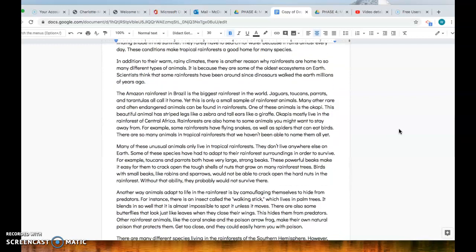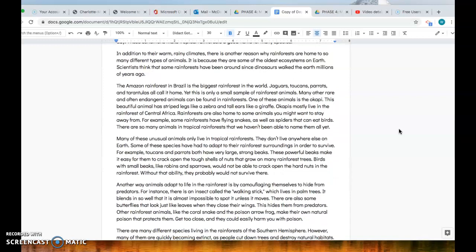Many of these unusual animals live in tropical rainforests. They don't live anywhere else on Earth. Some of these species have had to adapt to their rainforest surroundings in order to survive. For example, toucans and parrots both have large, strong beaks. These powerful beaks make it easy for them to crack open tough shells of nuts that grow on many rainforest trees. Birds with small beaks, like robins and sparrows, would not be able to crack open the hard nuts in the rainforest. Without that ability, they would probably not survive there.